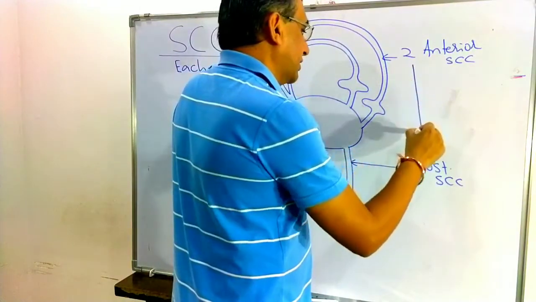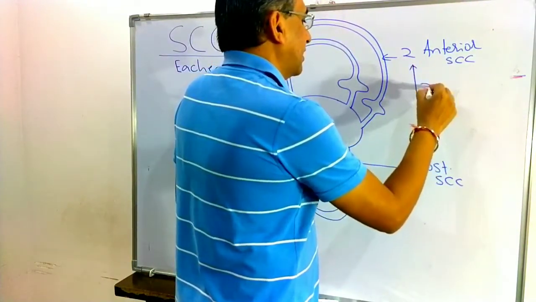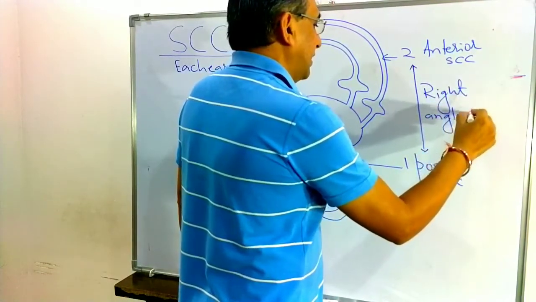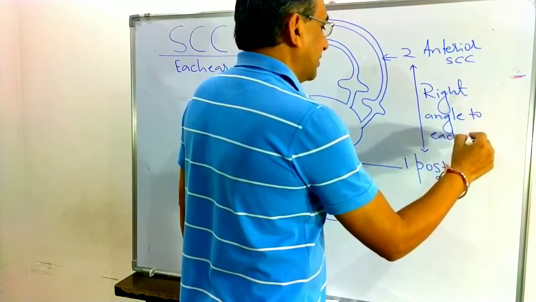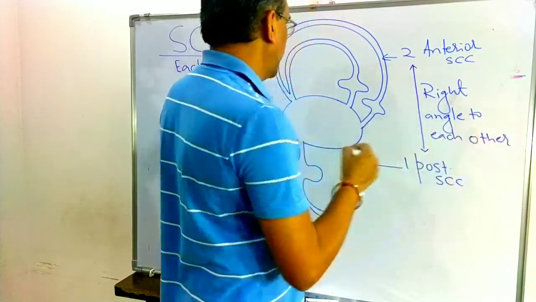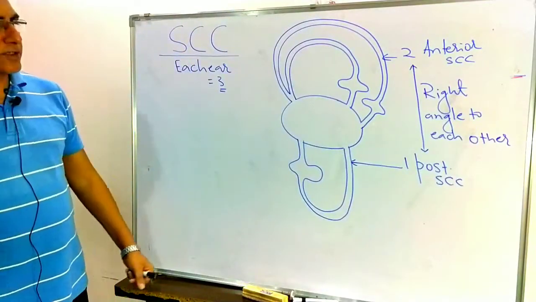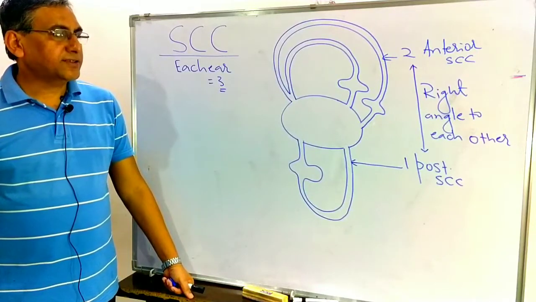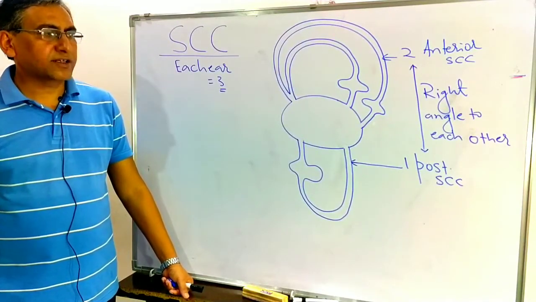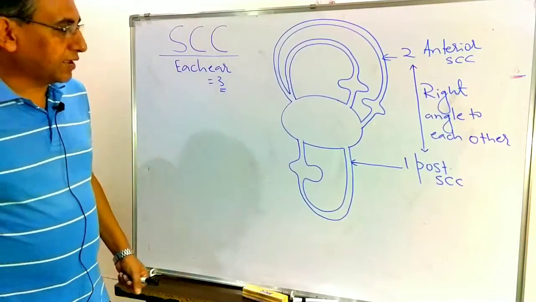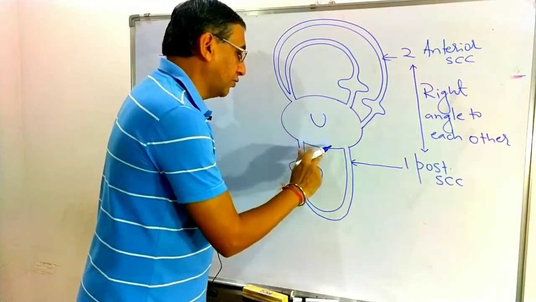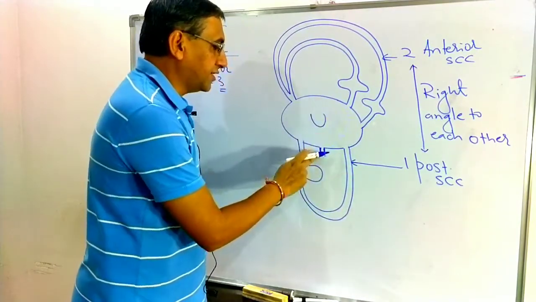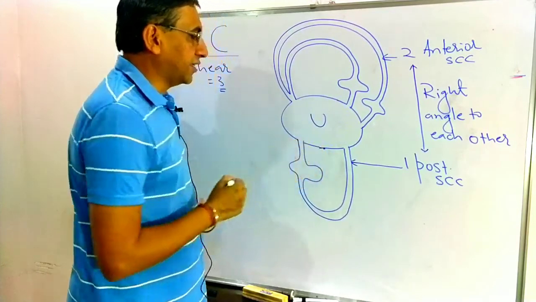These anterior and posterior semicircular canals are at right angles to each other. It means the 3 semicircular canals, 2 anterior and 1 posterior, are present at right angles to each other. And if you remember, from the lower side of the utricle is the utriculosaccular duct, and again that is the saccule here. So all the structures of the vestibular apparatus are interconnected.